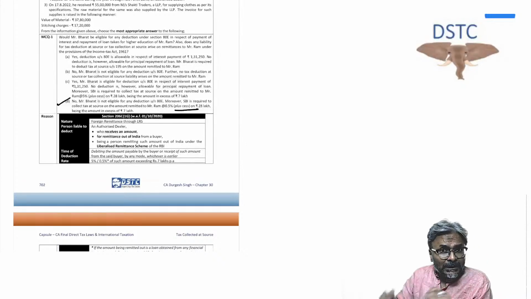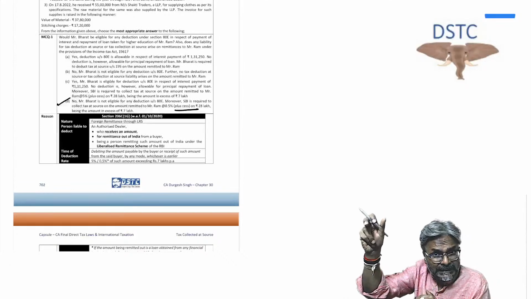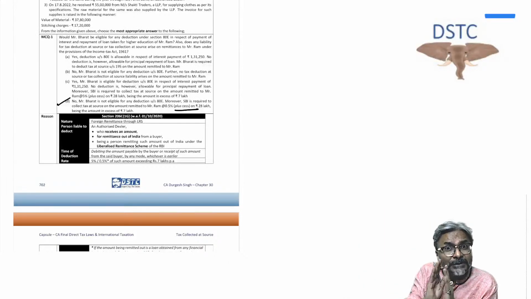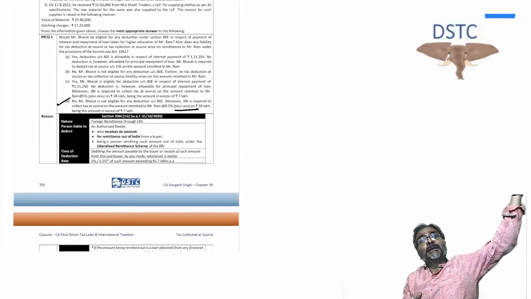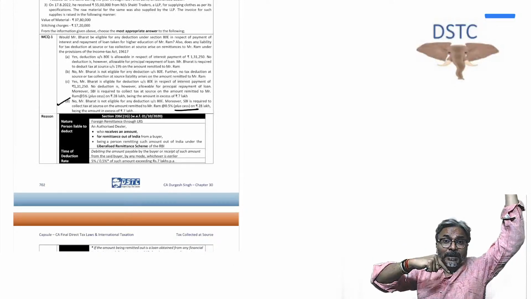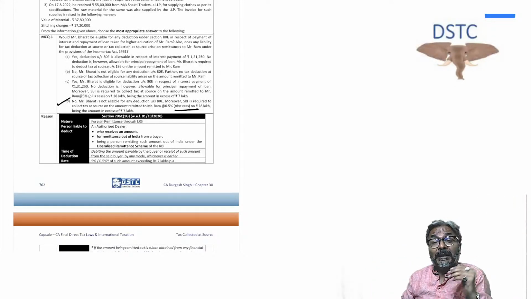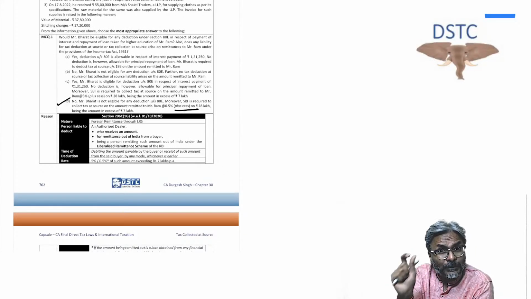Why? Because 206C1 is a specific provision, whereas 206C1H is a general provision, wherein on the basis of the turnover of the seller in the last year and the consideration received from the buyer in excess of 50 lakhs, on that basis the TCS is collected. It is not specific to any goods.